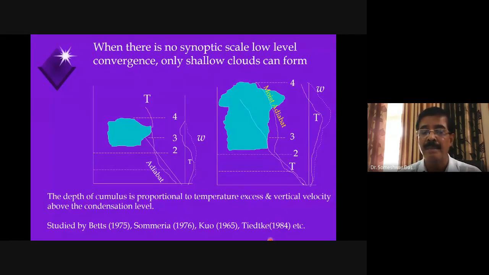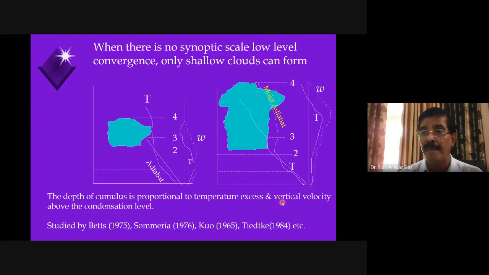So TDK developed a scheme especially for the shallow convection parameterization, and afterward, lots of errors which used to come in the model simulation of temperature and moisture, especially in the lower levels, vanished. So parameterization of shallow convection is very important.